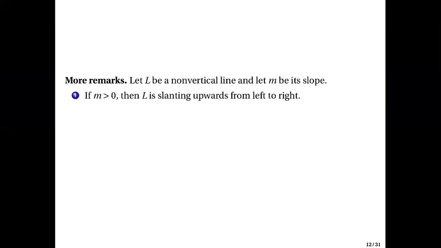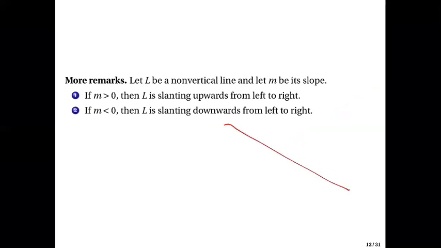So it's something like this. If m is negative, then the line L is slanting downwards from left to right. So left to right and then downwards.